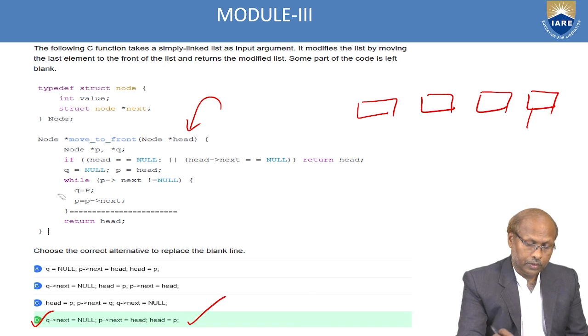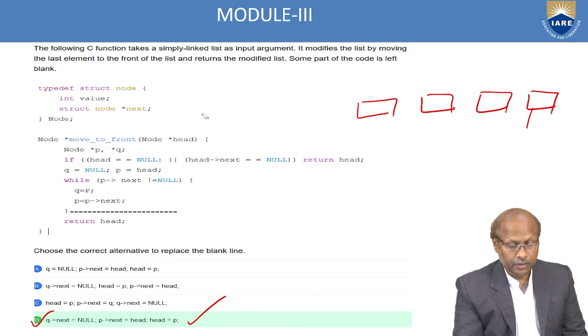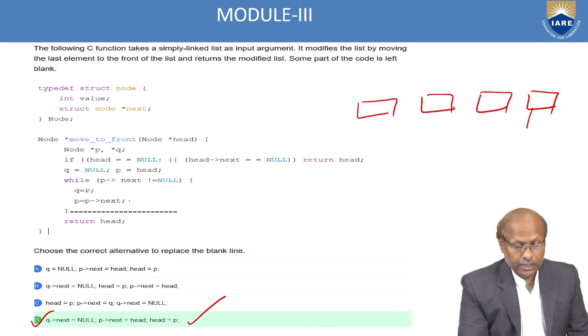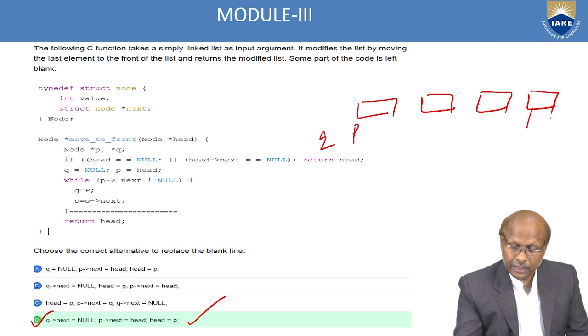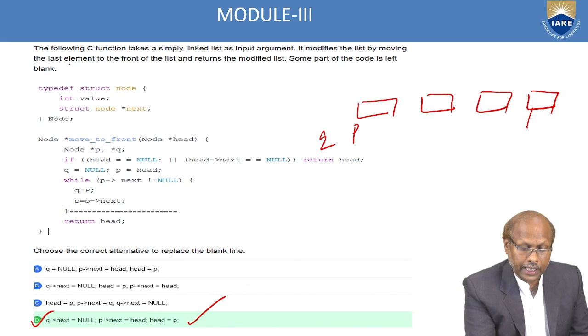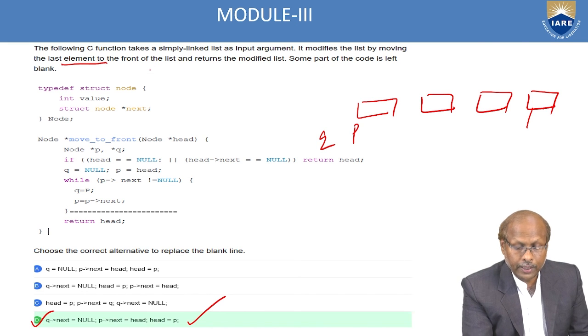You can check also, because here initially P is here and Q is also here, and your goal is to bring this last node to the front, because the question says it modifies the list by moving the last element to the front of the list.